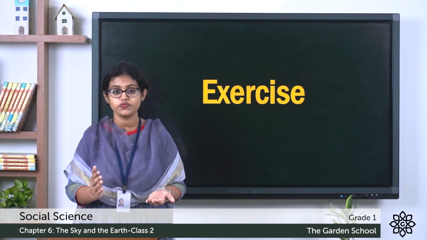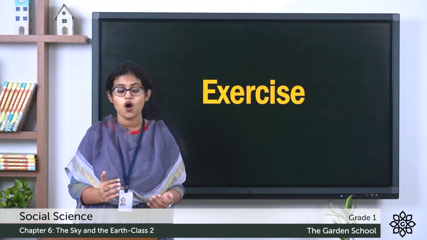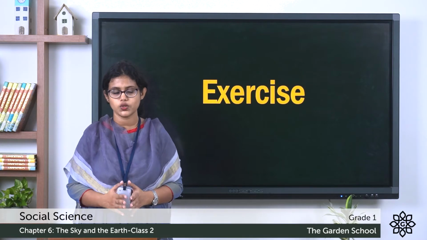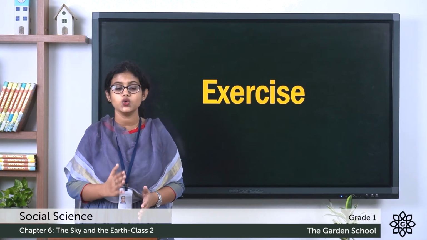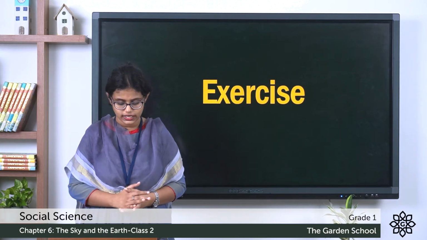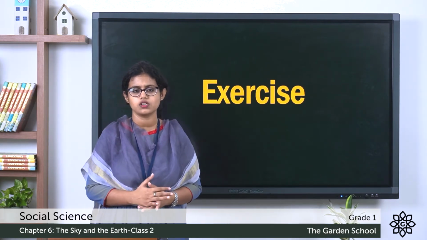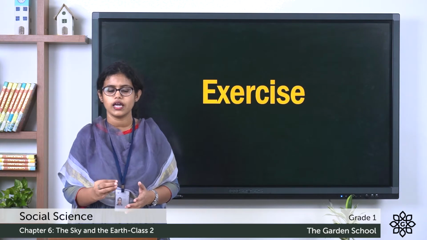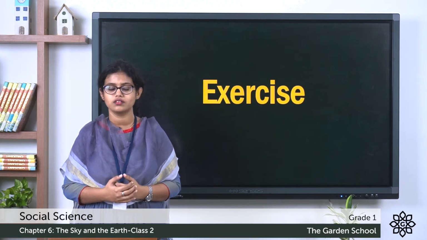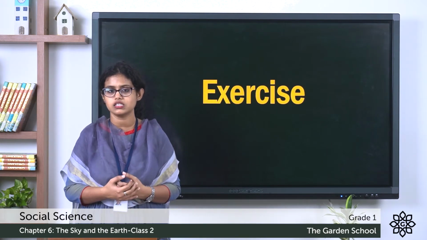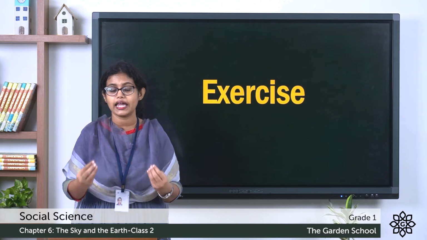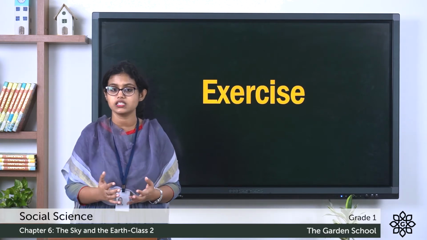And the sky looks different on a sunny day, on a rainy day, and at night. And what you have to do here is, you have to tick the things that you can see in the sky at night. Okay, the first one, flowers. Can we see flowers in the sky at night? No. What about stars? Can we see stars in the sky at night? Yes, you can see the twinkling stars in the sky at night. So you can tick there.